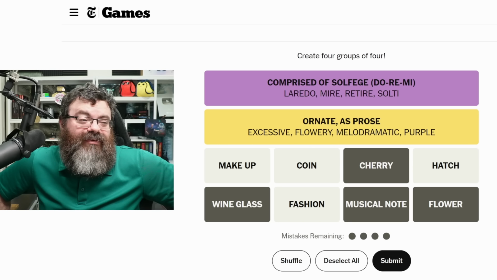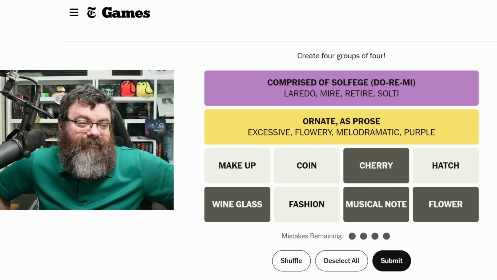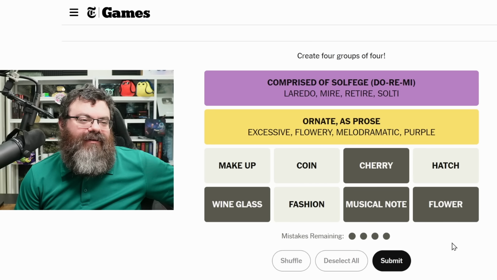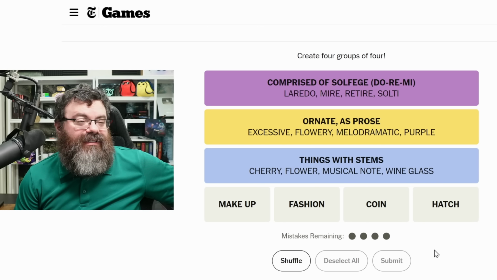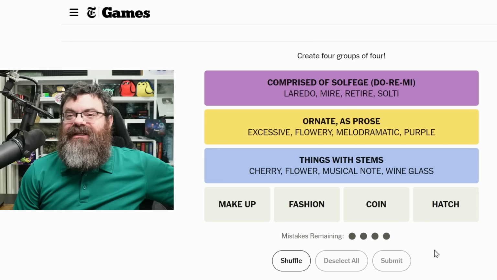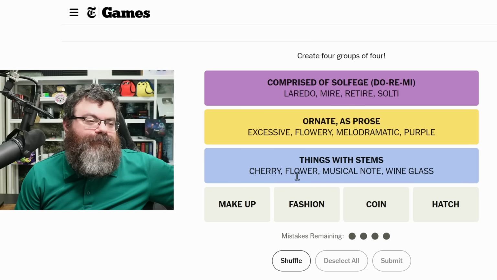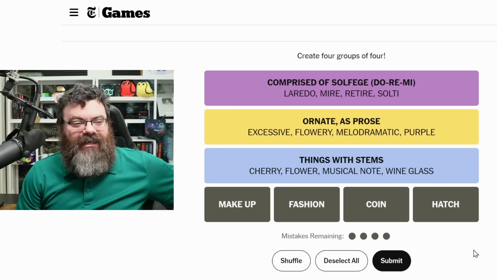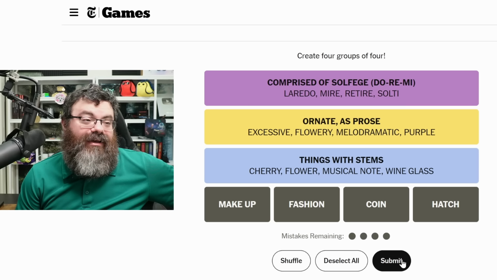Fashion can mean to create. I wonder. The only thing I've got going for me are these distinctive shapes, so I'm actually just going to submit this because I don't know what's going on. All right, it is a category. Things with stems. Ah, okay. I knew there was something distinct about the shapes, but stem makes sense. Makeup, fashion, coin, hatch. I've been thinking about this. I don't know. It's green, supposedly.